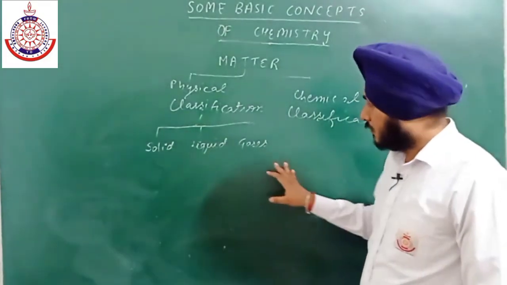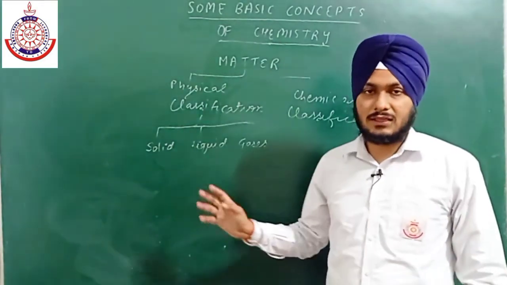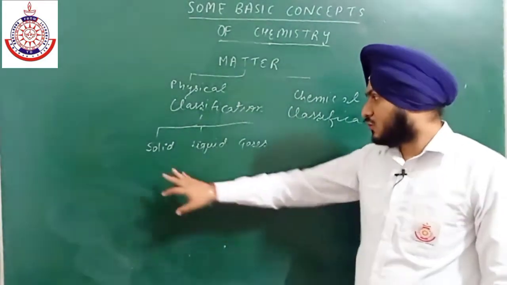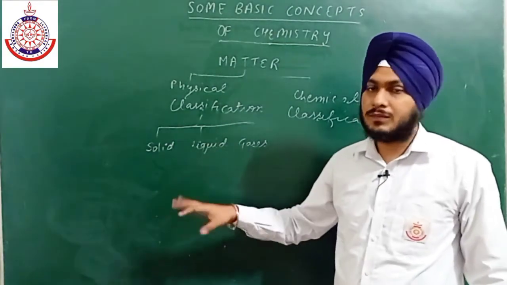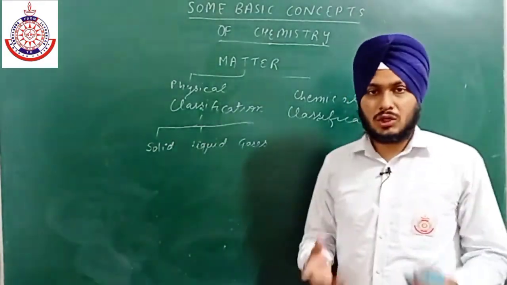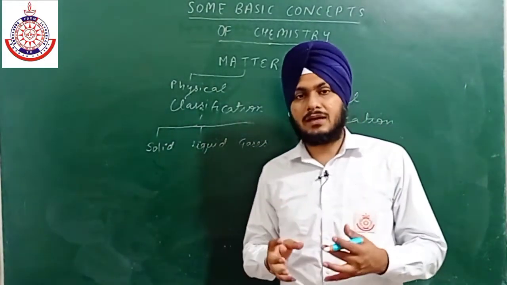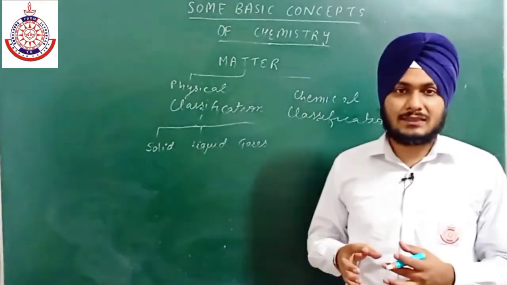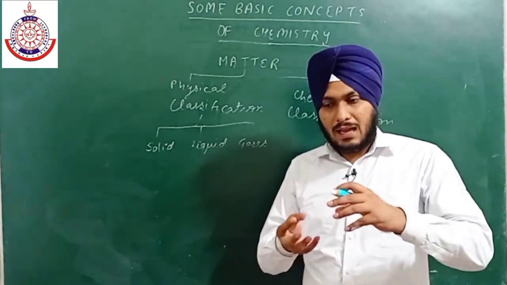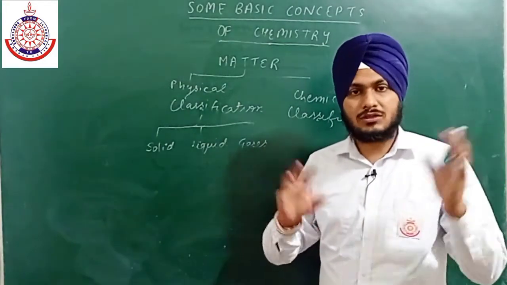Okay, so we can easily differentiate these three on the basis of some points, like solids have definite shape and volume, liquid have definite volume but not shape, and gases have neither definite volume nor shape. For example, if I have a beaker in which hydrogen gas is present, as I open the beaker, it will spread in this whole room.